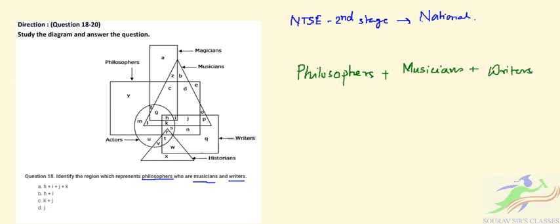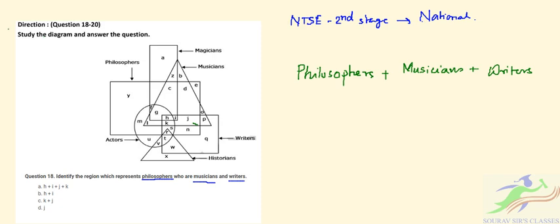If you look at this diagram, the philosopher is this rectangular block over here, and musicians is this triangular block. So you have to find the musicians plus writers plus philosophers. These are the positions.